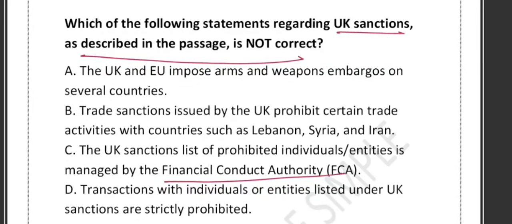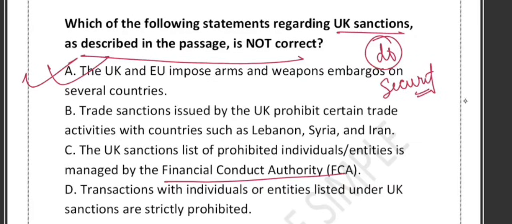Option A says that the UK and EU impose arms and weapon embargoes on several countries. This is correct. The UK and the EU do put a ban on sending arms and weapons to many countries. This is basically a type of security measure: don't sell weapons to risky places. Option B says that trade sanctions issued by the UK prohibit certain trade activity with the country. Correct. The UK also has trade sanctions on countries like Lebanon, Syria and Iran, meaning you cannot do certain business or trade with these countries. So B is also correct.